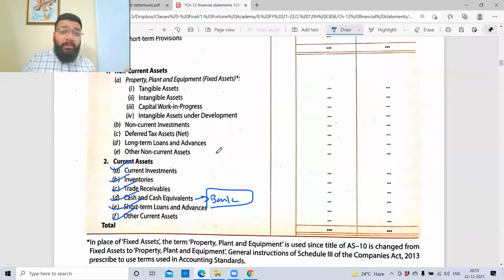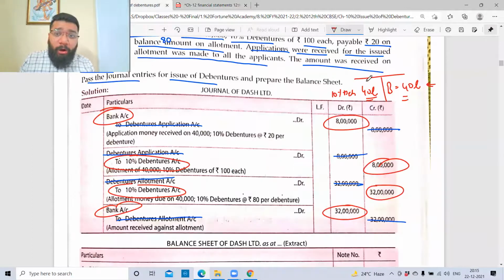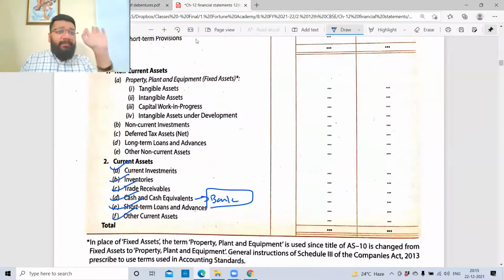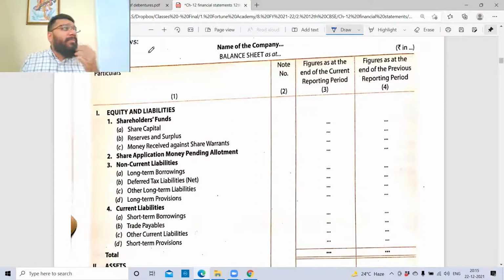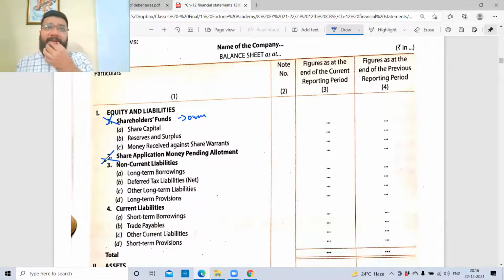Now this 40 lakh rupees debenture value, will you classify it under shareholders funds? No, sir. Debenture holders are lenders; shareholders funds belong to owners. Can I record it in share application money pending allotment? That is for shares, but these are issued debentures. Second option ruled out. Now the third question: non-current or current?